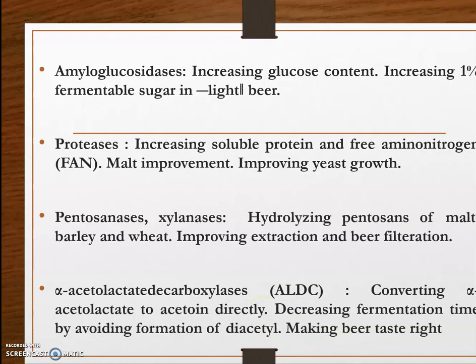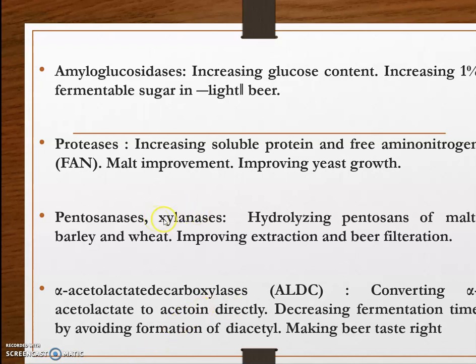Then amyloglucosidase increases the glucose content, increasing fermentable sugar by 1% in light beer. Then proteases increase the soluble protein and free amino nitrogen, that is FAN, thereby helping in malt improvement and improving yeast growth.